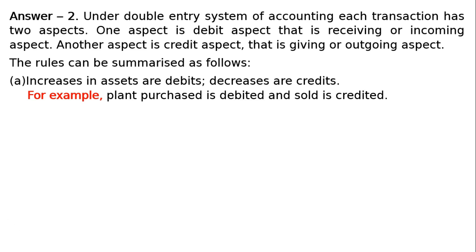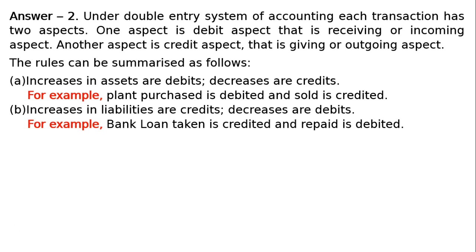1. Increases in assets are debits, decreases are credits. For example, plant purchased is debited and sold is credited. B part. Increases in liabilities are credits and decreases are debits. For example, bank loan taken is credited and repaid is debited.